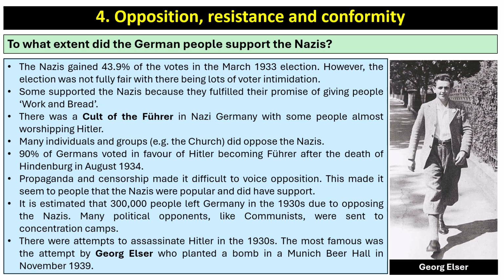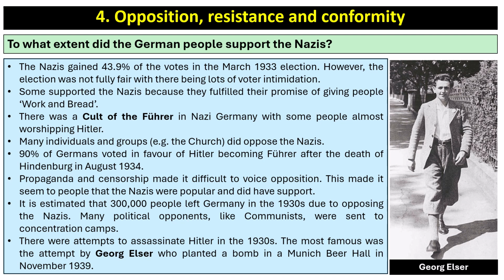Many individuals and groups, such as the church, did oppose the Nazis. But 90% of Germans voted in favour of Hitler becoming Führer after the death of Hindenburg in August 1934, although it's hard to judge whether this was a fair vote. Propaganda and censorship made it difficult to voice opposition. It made it seem to people the Nazis were popular and did have support.